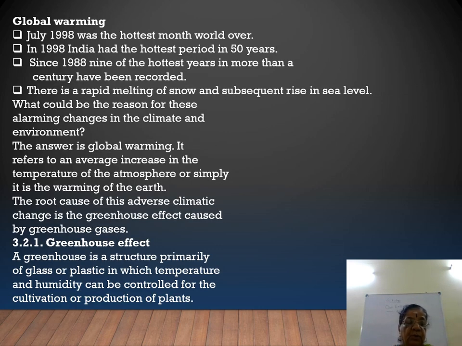And then we are talking about global warming, yeah? 1998 was the hottest year in the hottest month of the world. Same way, July 1998 was the hottest period in 50 years. And 1988 was among the hottest years observed in more than a century. And there is a rapid melting of snow and subsequent rise in sea level.